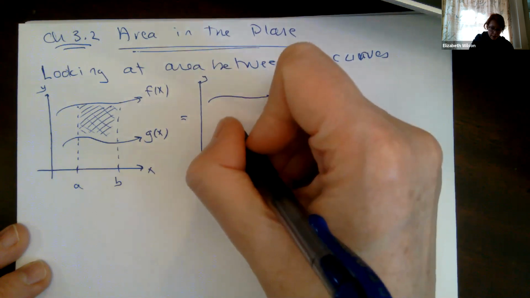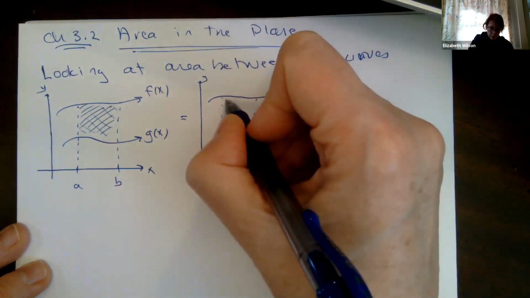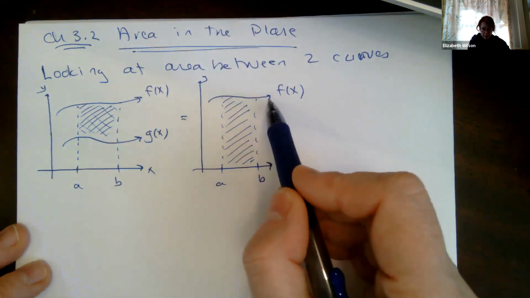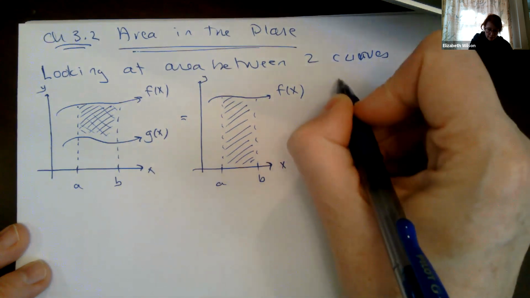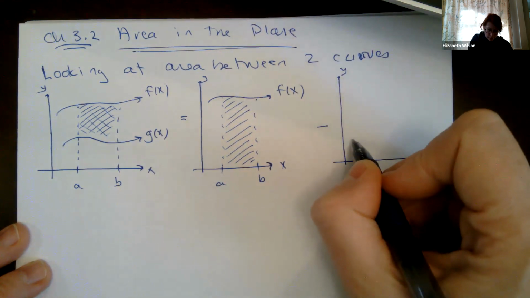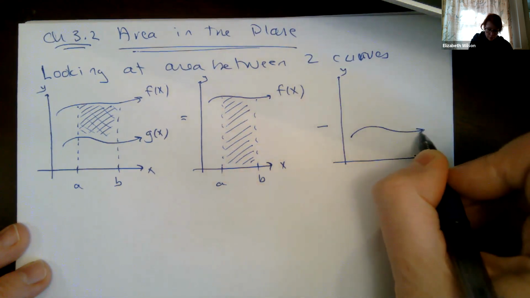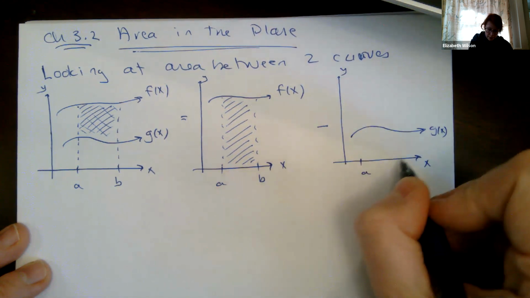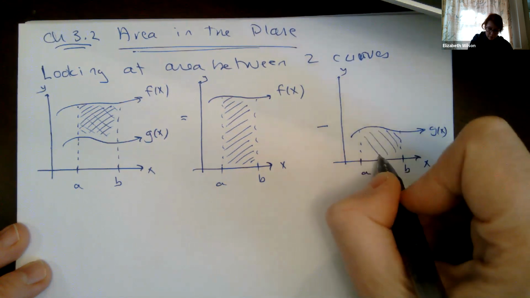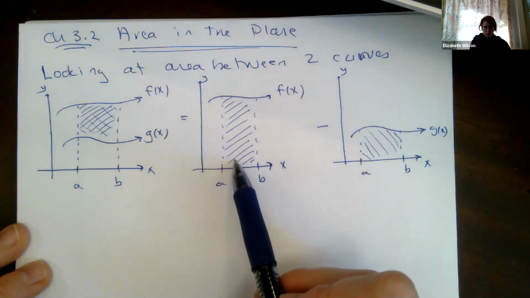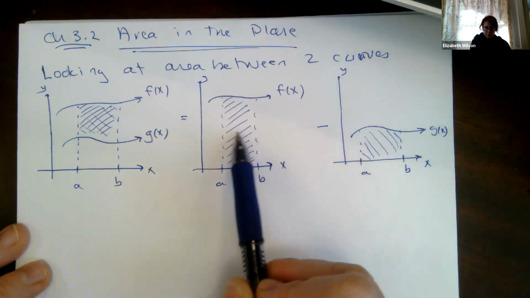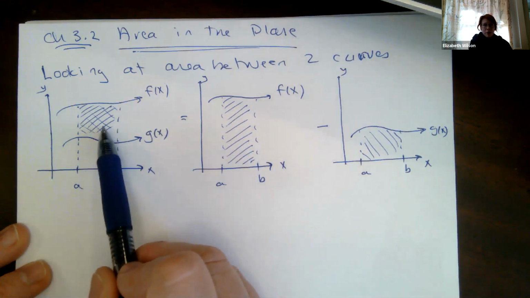When I calculate the area between the curve and the x-axis of just f of x, and I subtract out the area under g of x from a to b, right? So if I've got this big area block, and a smaller area block, and I subtract out the smaller area block from the bigger area block, what I'm going to be left with is the area between these 2.